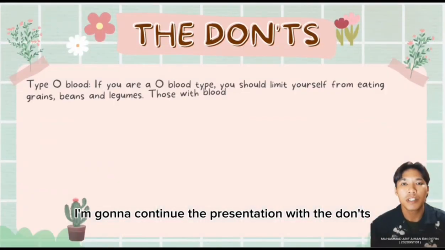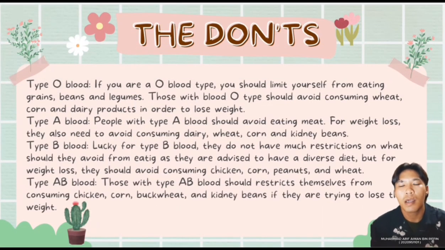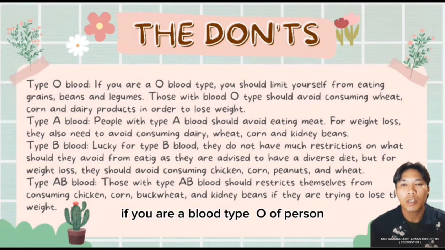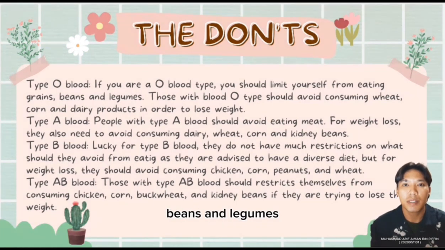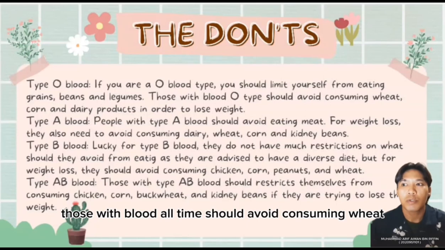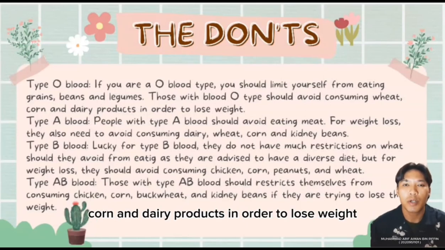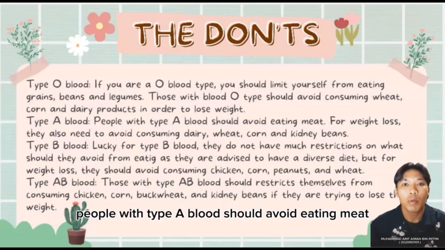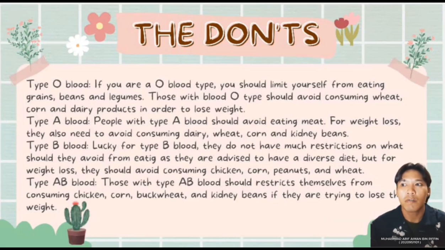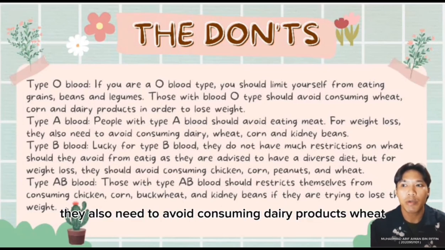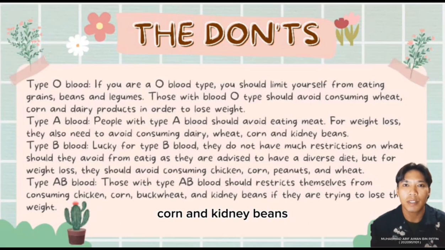I'm going to continue the presentation with the don'ts for the blood type diet. If you are a blood type O person, you should limit yourself from eating grains, beans, and legumes. Those with blood type O should avoid consuming wheat, corn, and dairy products in order to lose weight. People with type A blood should avoid eating meat. For weight loss, they also need to avoid consuming dairy products, wheat, corn, and kidney beans.